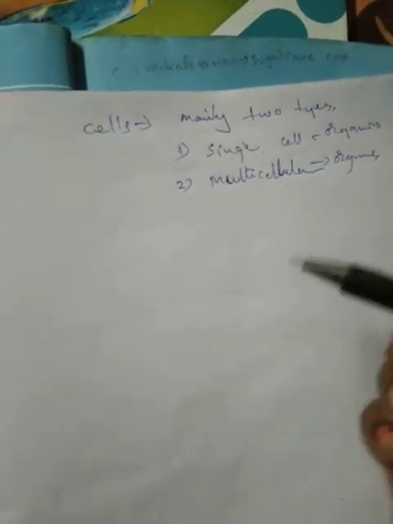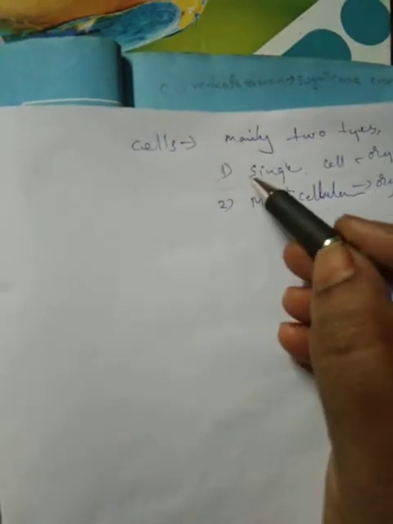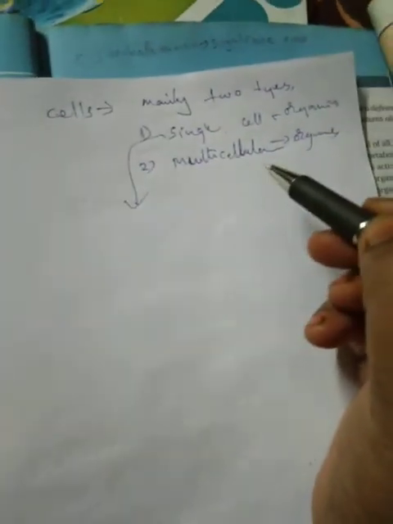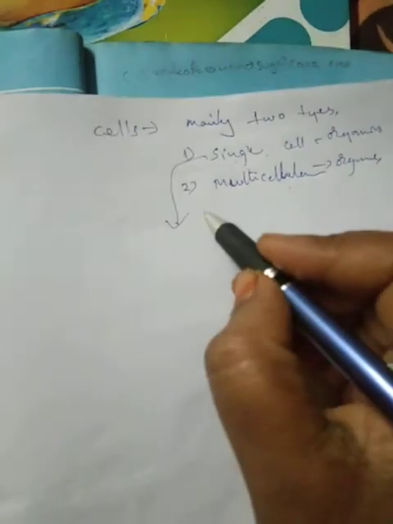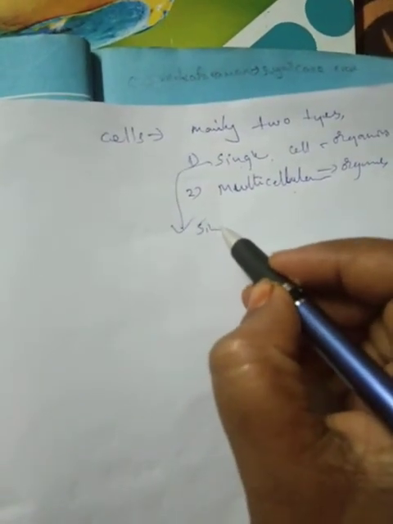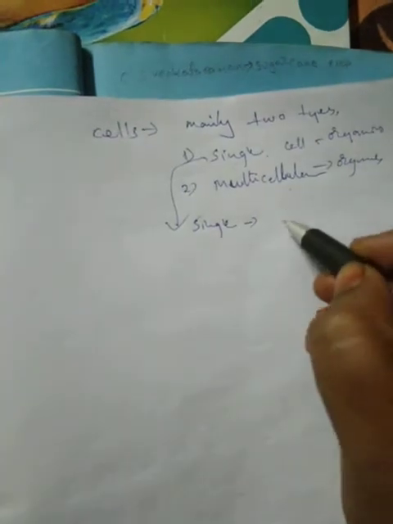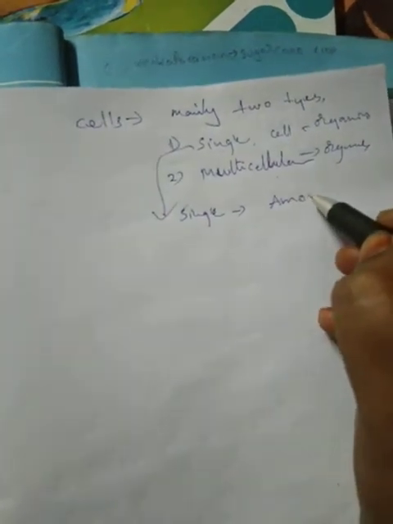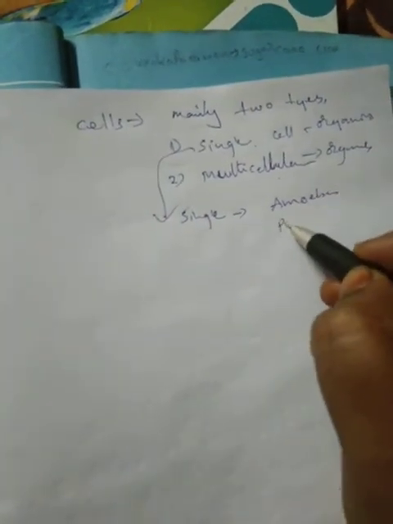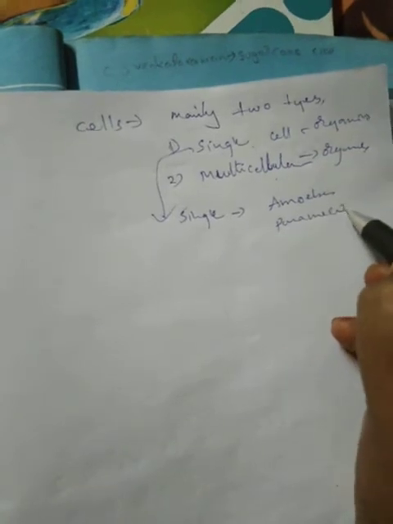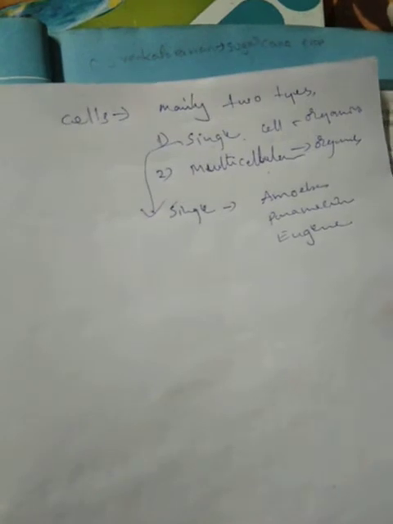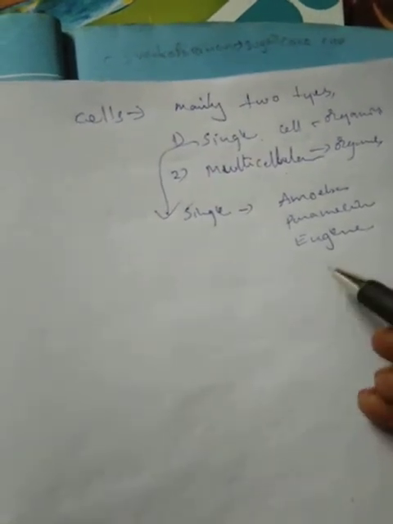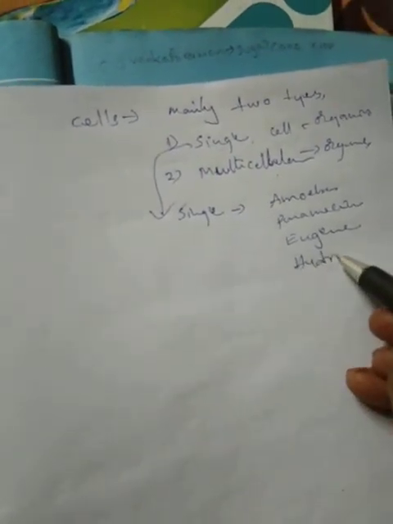What are the single cell organisms? All of you know. Single cell organisms are amoeba, Paramecium, euglena, Hydra.